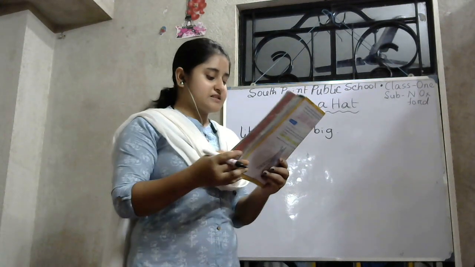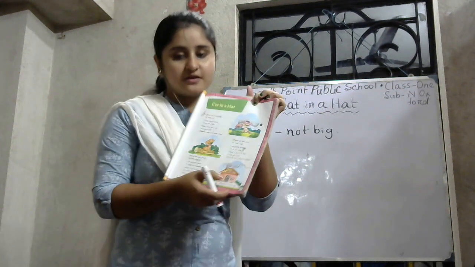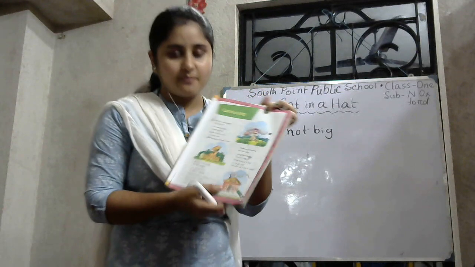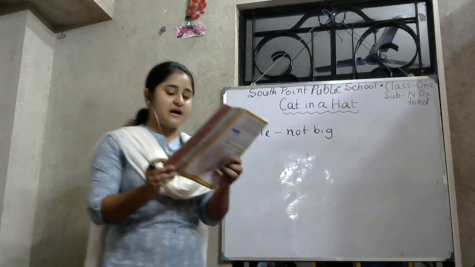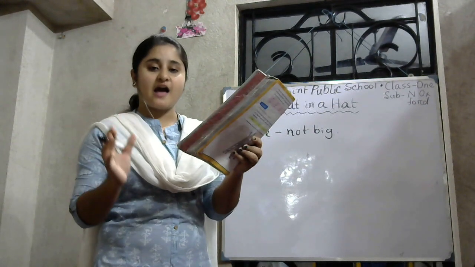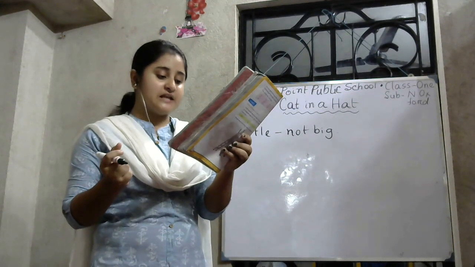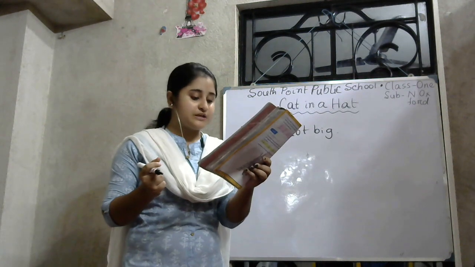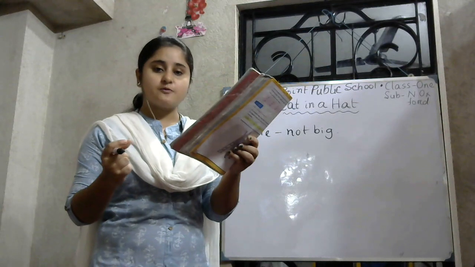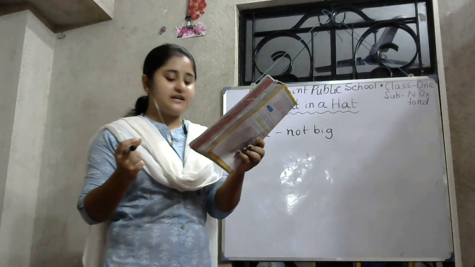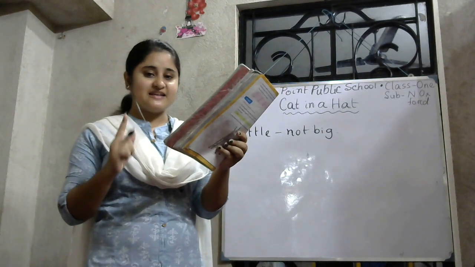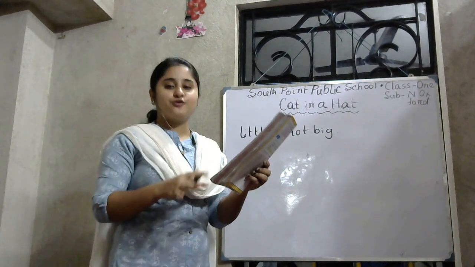Okay. Now next para. Look at the picture. And this para is about the mouse. The little mouse. Where are you going, my little mouse? I am going to town to find me a house. What? A house for a mouse. A mouse find a house. Whoever saw a mouse in a house? I did. Okay? This is the whole poem.